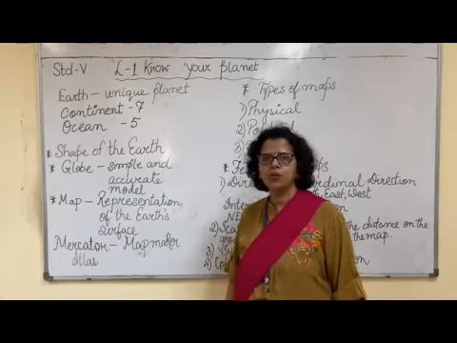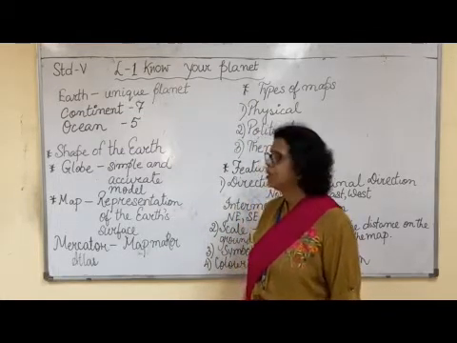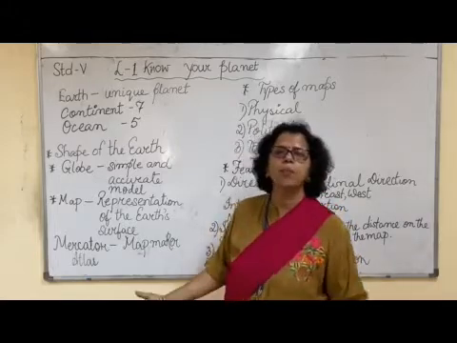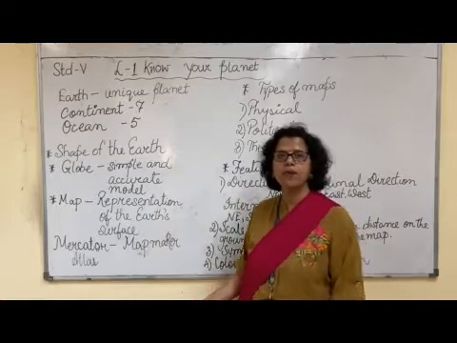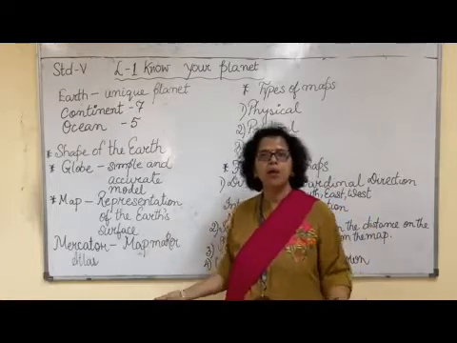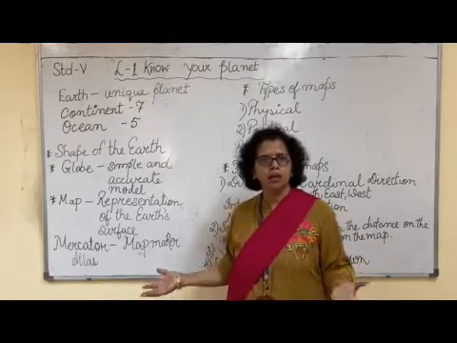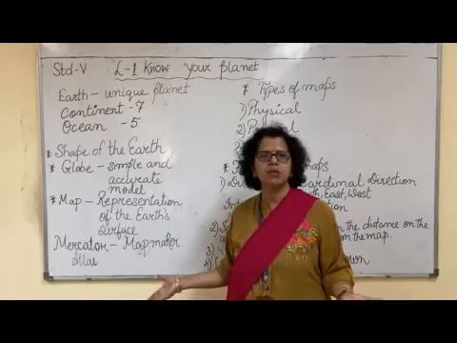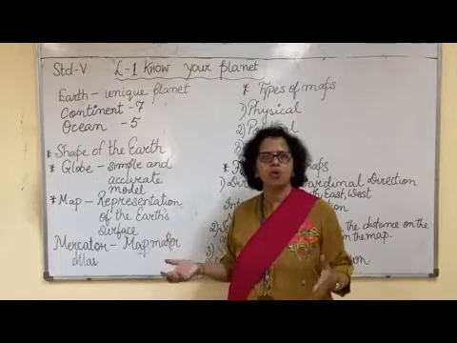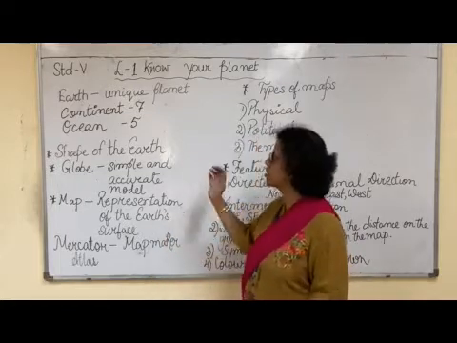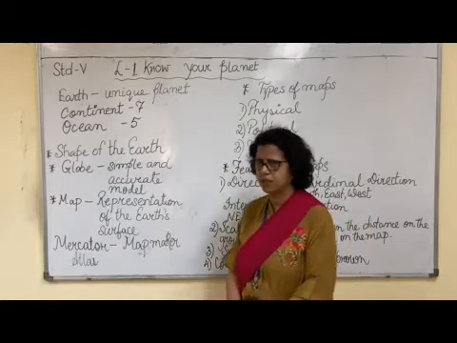As we all know, we live on the planet Earth. Earth is called a unique planet. Why? Because it is the planet where we have air and water, which animals and human beings need to survive. All living creatures need air and water to survive. So it is called a unique planet. It is also called the blue planet.